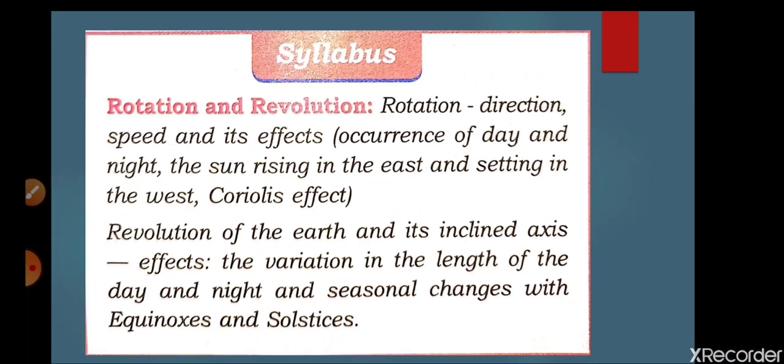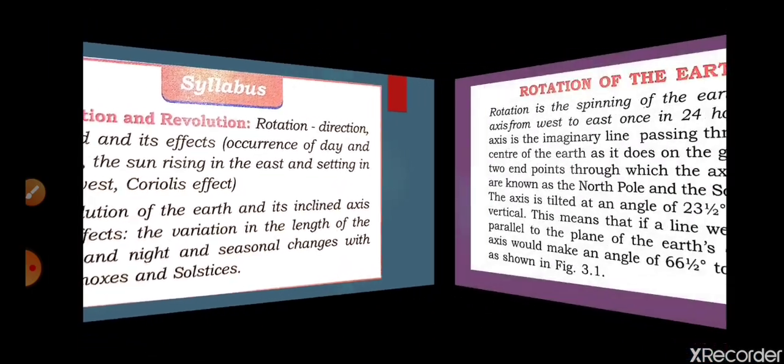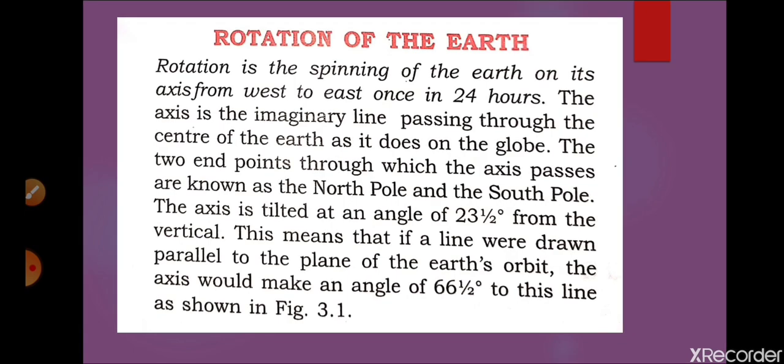So now go to the first point in the chapter, that is rotation of the earth. As we know well, the earth rotates on its axis, and the axis is an imaginary line on which we think the earth is rotating. It is inclined at 23.5 degrees from the vertical.